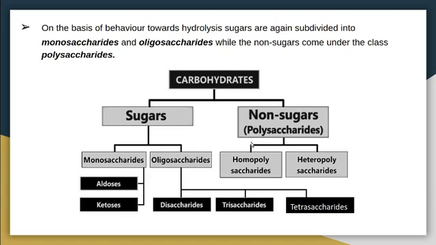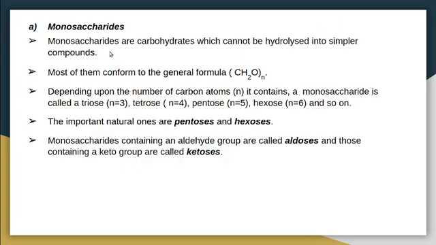So this is the general classification of carbohydrates. Next we can see what monosaccharides are. Monosaccharides are carbohydrates which cannot be hydrolyzed into simpler compounds. Saccharide is another name for carbohydrates, and mono means one unit. So we cannot hydrolyze monosaccharides into further simpler compounds.